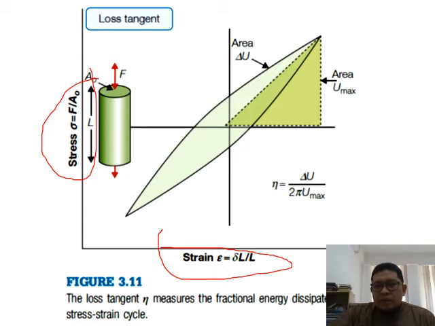So eta is equivalent to delta U divided by 2 pi U max, because the sample we use has a circular cross section. U max is the maximum energy over here, which is the area over here.